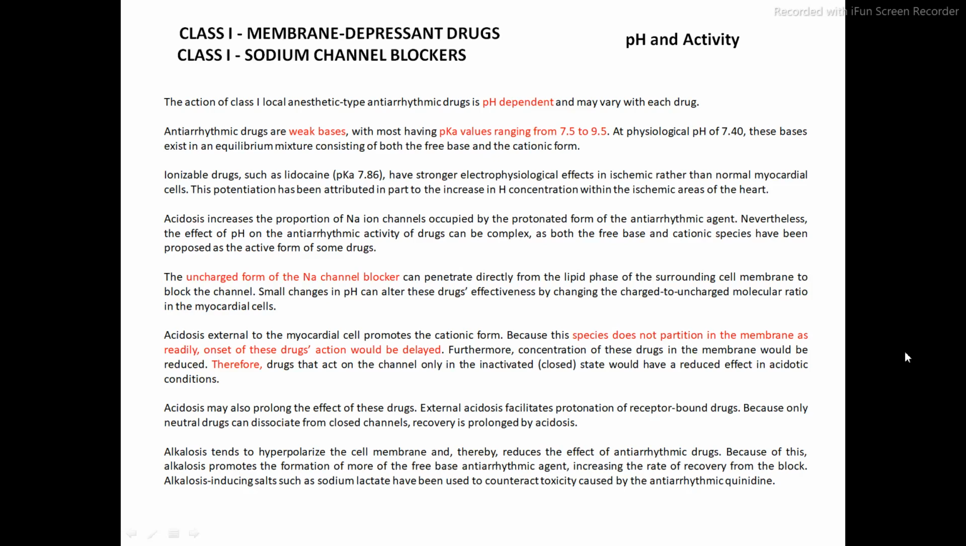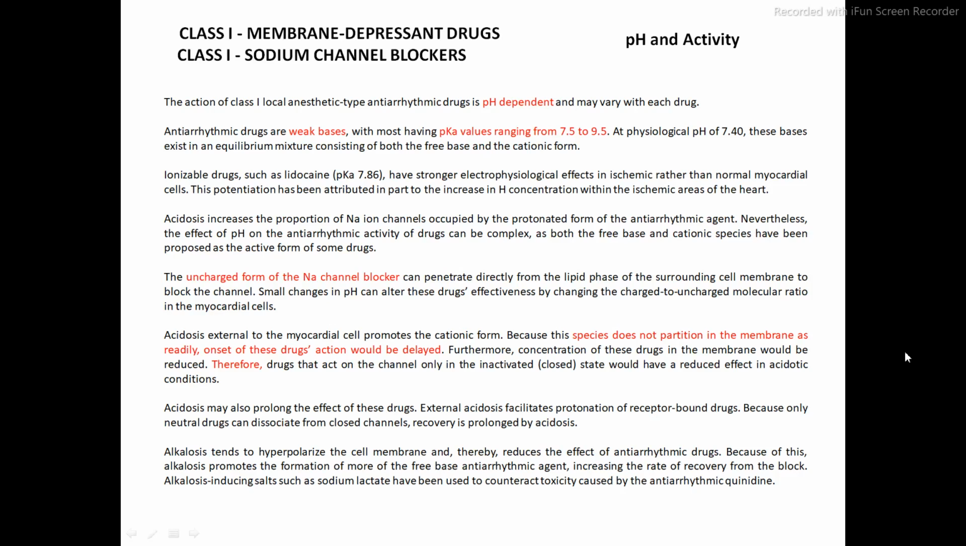So first class, that is the sodium channel blockers. We are going to discuss each and every class. So the first class is the sodium channel blocker. So what is the sodium channel blocker? The action of the class 1 local anesthetic type antiarrhythmic drug. These sodium channel blocker drugs are pH dependent and they may vary with each drug. Okay, these are the class 1 local anesthetic type antiarrhythmic drugs and these are pH dependent and they may vary with each drug.